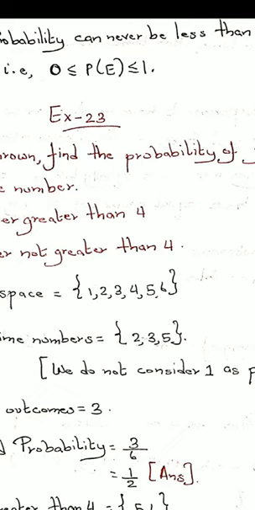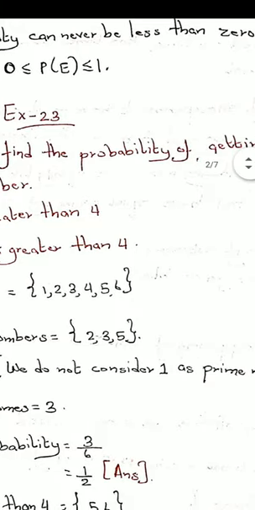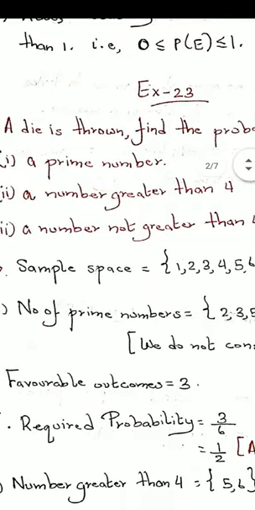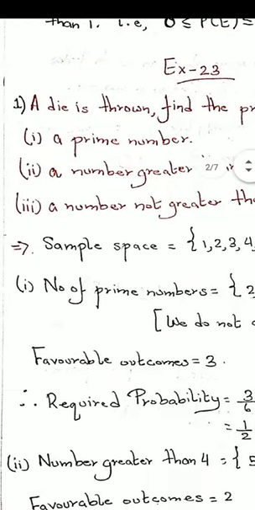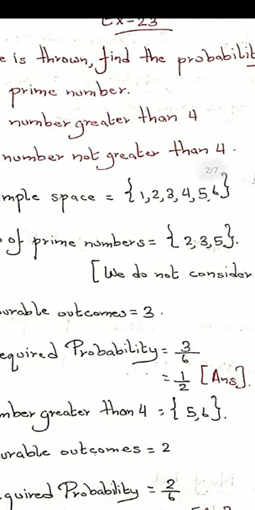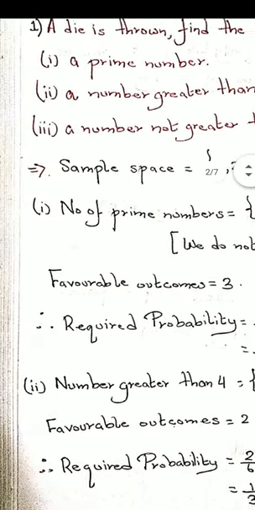You will study it in college if you happen to take mathematics, why we don't consider 1 as a prime number. There's a theory behind it. So we do not consider 1 as prime number. In this case, favorable outcomes becomes 3. Therefore I can say required probability equals number of favorable outcomes, that is 3, over the total number of outcomes. If you see in the sample space, there are 6 elements, 1, 2, 3, 4, 5, 6. So I can write 3 by 6, that becomes 1 by 2. That is your answer.